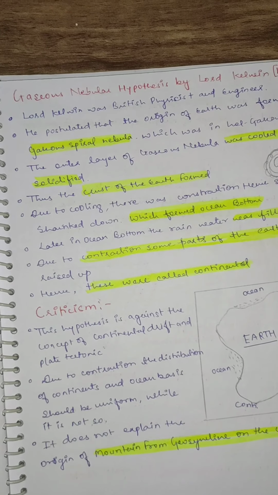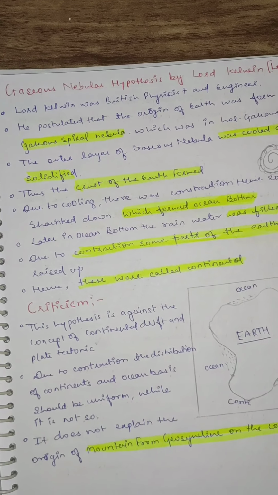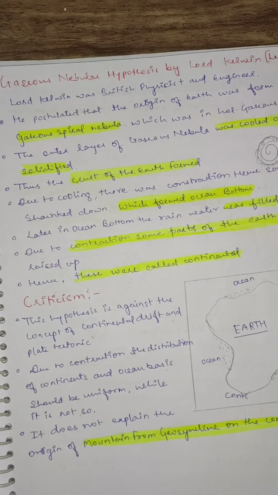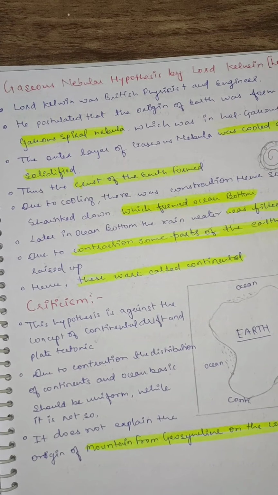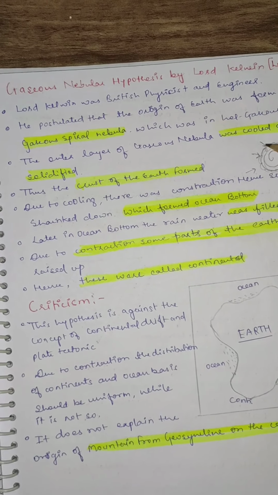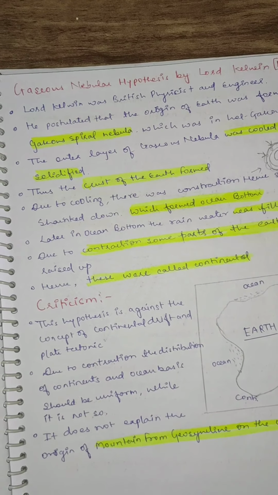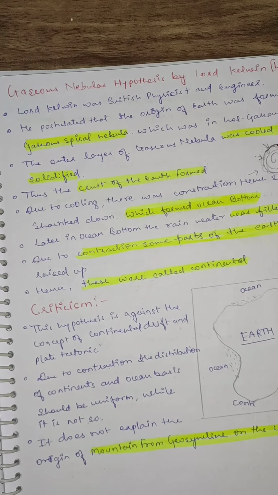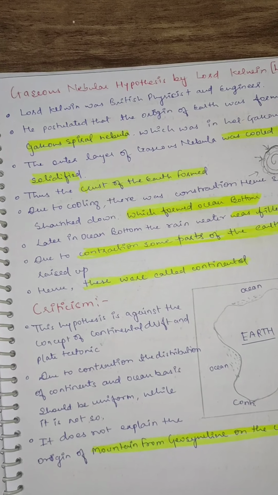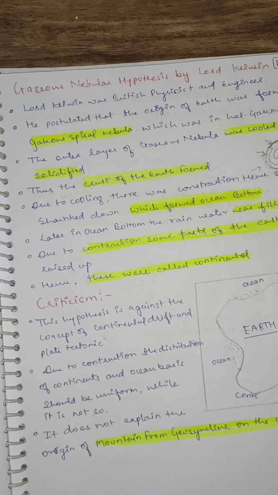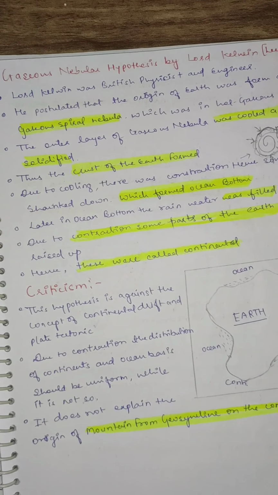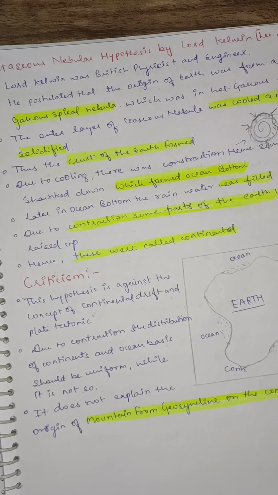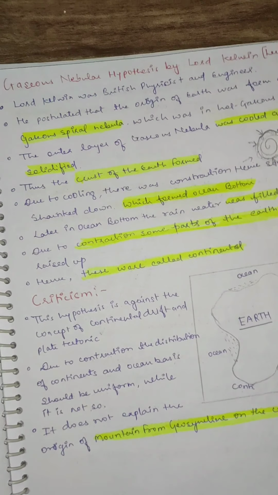Due to cooling there was contraction, hence some areas shrank down, which formed the ocean bottom. What he was saying is that there was some contraction because of the hotness and coolness of the spiral nebula. Because of that contraction, somewhere we find continents and somewhere we find oceans.